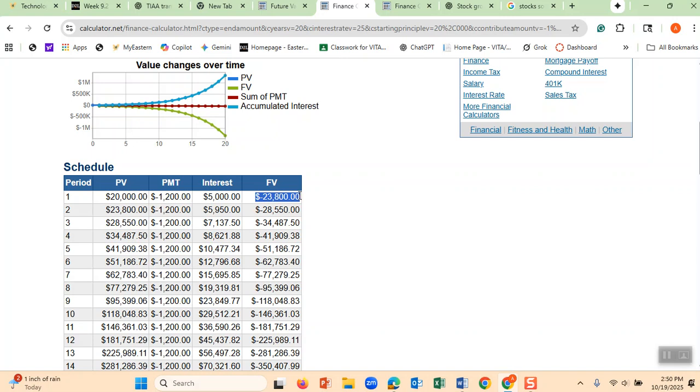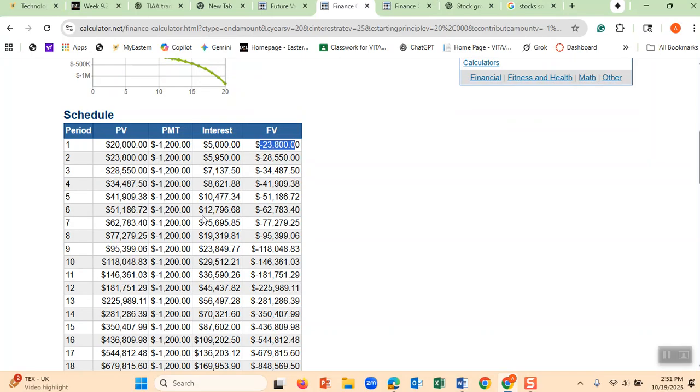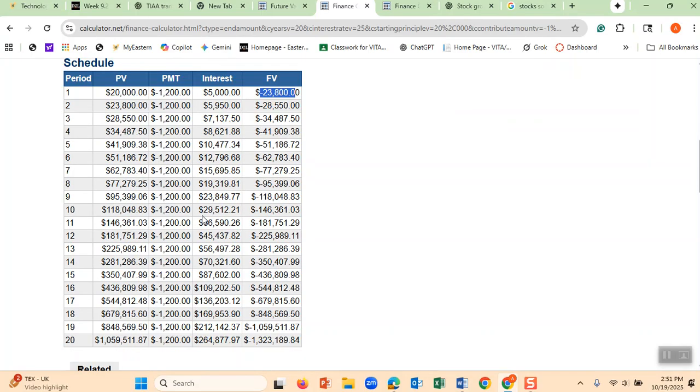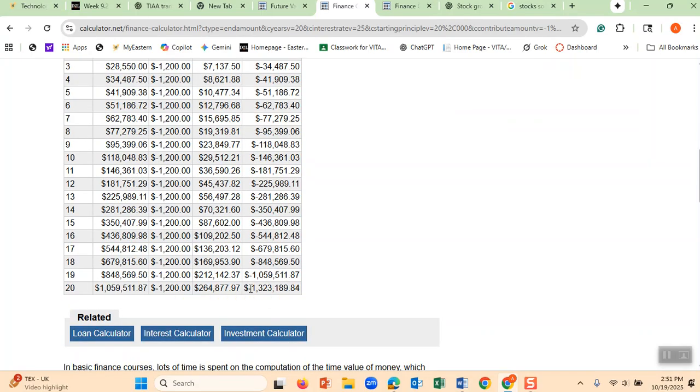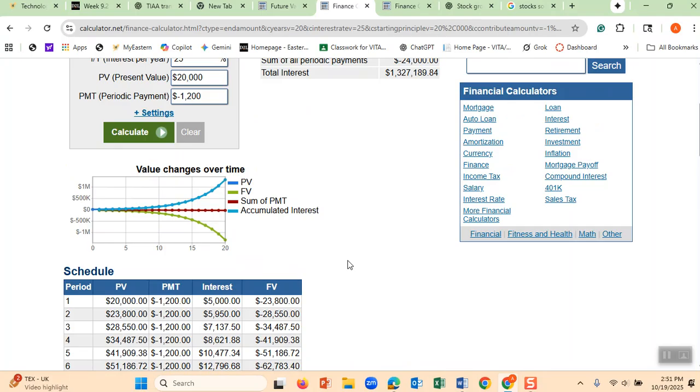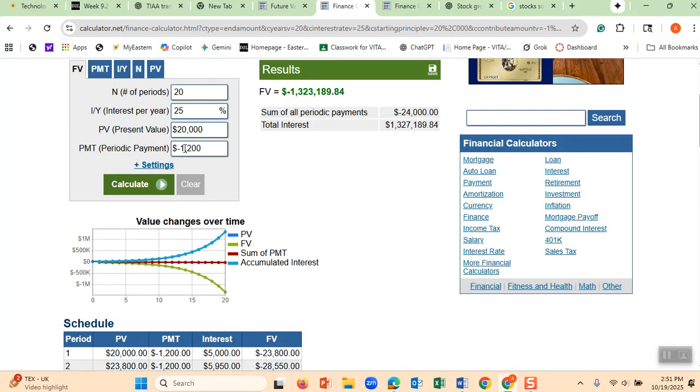That means that you didn't even cover your interest. If you had covered your interest, you would have paid $5,000, because $5,000 is 25% of this money, and you didn't pay that. Now you owe more, $23,000. The second year, the same thing happened. After 20 years, you owe the credit card company 1,320,000. And of course, the credit card companies will do something to recover their interest.